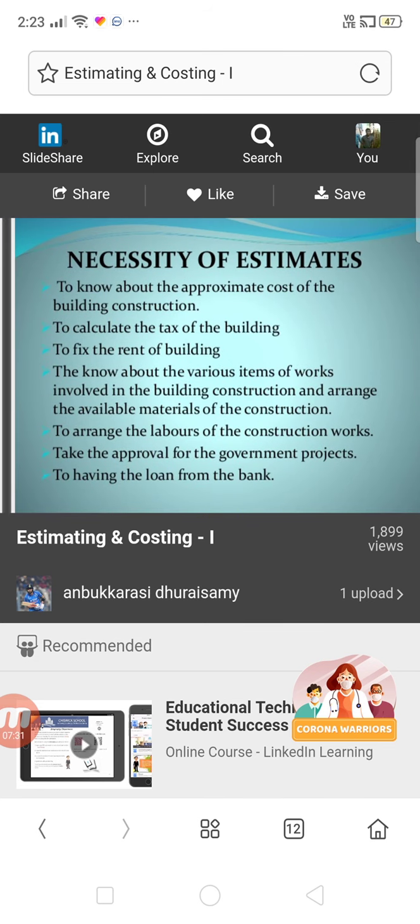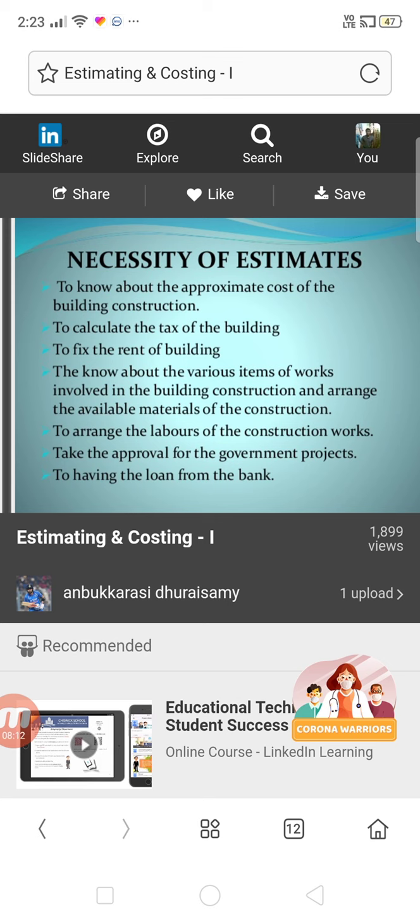What is the necessity of estimates? I know very well, before an owner or a client starts a new project, they require the estimates. For estimates you require drawings. For drawings you obviously require an architect and a structural engineer. Based on that, a quantity surveyor engineer will be calculating the quantities for the various items of construction, and based on that, the owner will get a clear picture of the probable cost of the construction. If he has sufficient funds, then he will start the construction work.